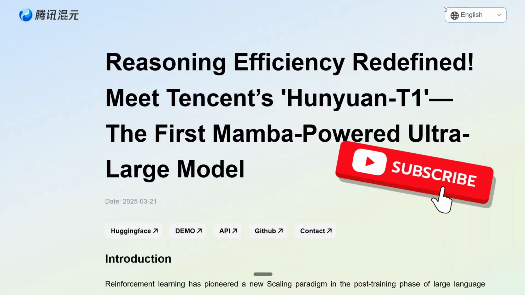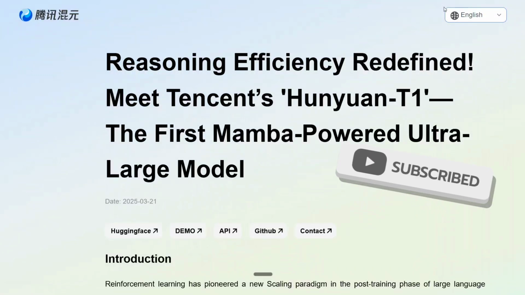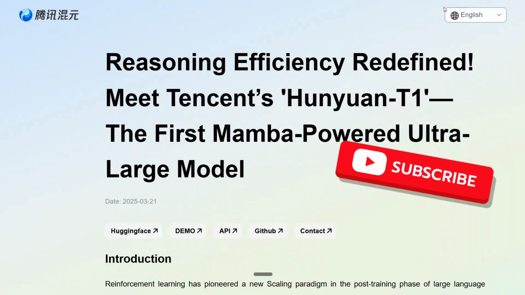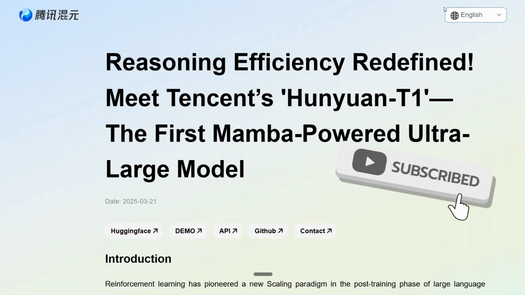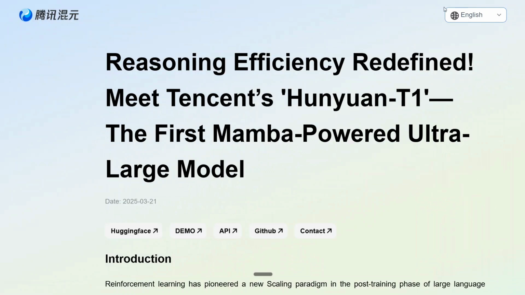So hi everyone. Finally, after 2 months, the DeepSeek killer is here. Tencent has released Hunyuan-T1, a reasoning LLM based on a hybrid Mamba architecture. That is also very interesting. And on benchmarks, it is looking like it is on par with DeepSeek-R1 and even outperforming DeepSeek-R1 on multiple benchmarks